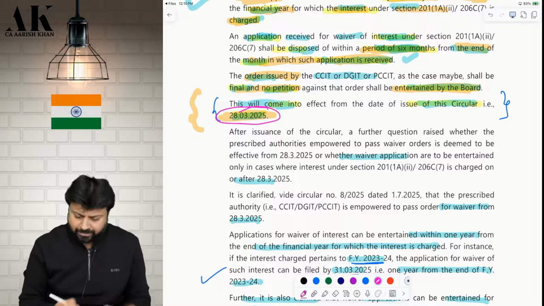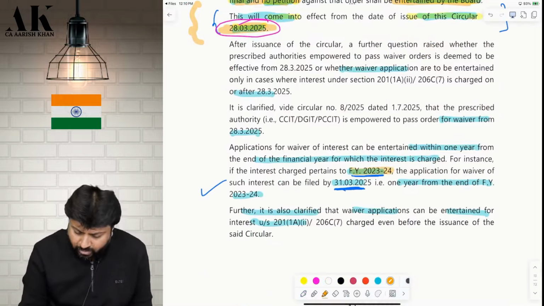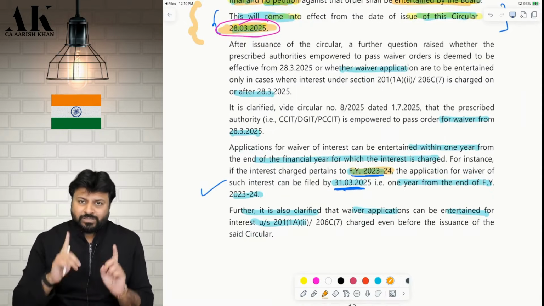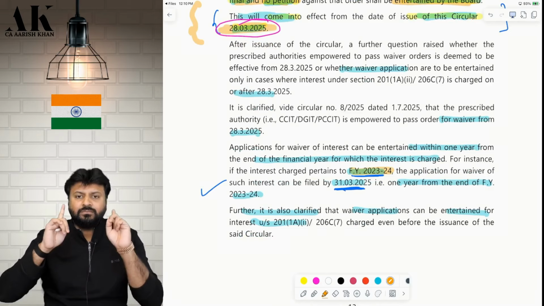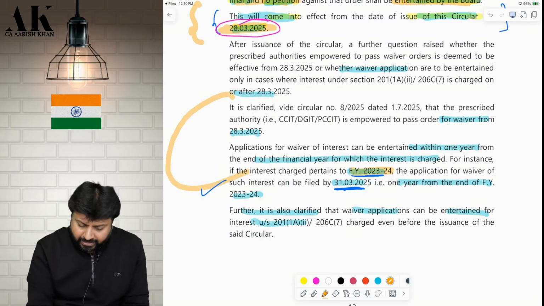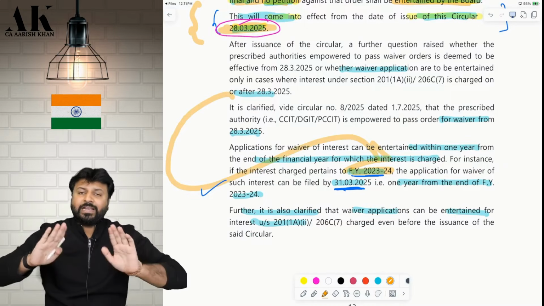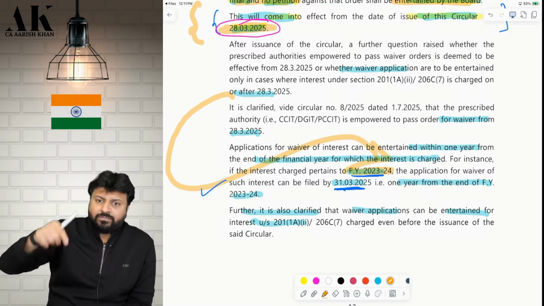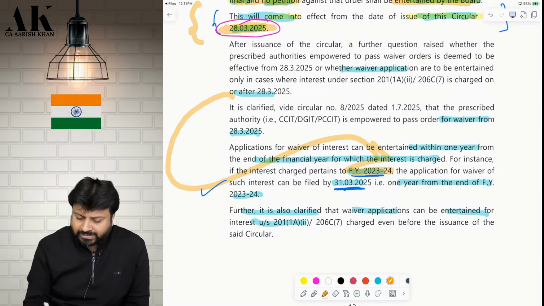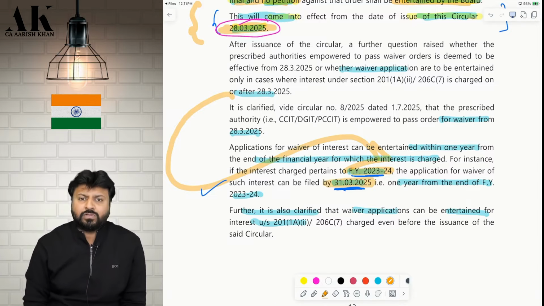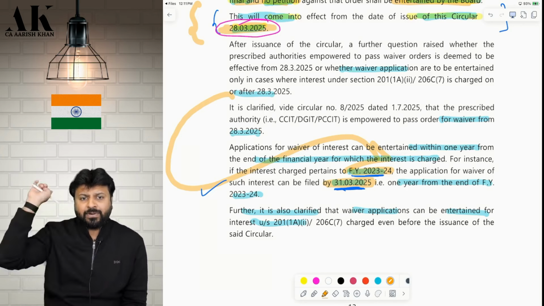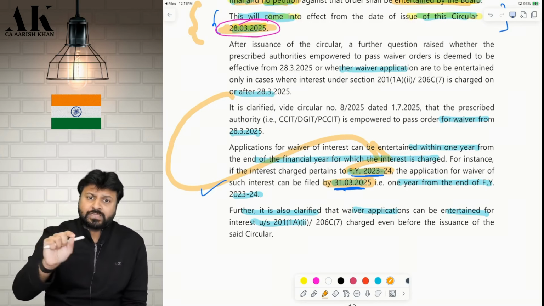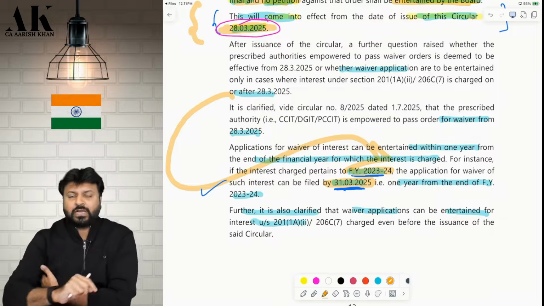Okay. For example, if the interest is pertaining to 23-24, you have to make an application within 1 year from the end, even though the interest is pertaining to before 20th March. So, interest can be pertaining to before 20th March also. If you make the application within 1 year from the end of the financial year in which the interest is charged, in this case, you should make an application by 31st March 2025. The officer will pass the order to waive your interest. So, interest can be pertaining to an earlier period also. The officer will start to pass the order from 20th March onwards. I hope it is clear to all of you.